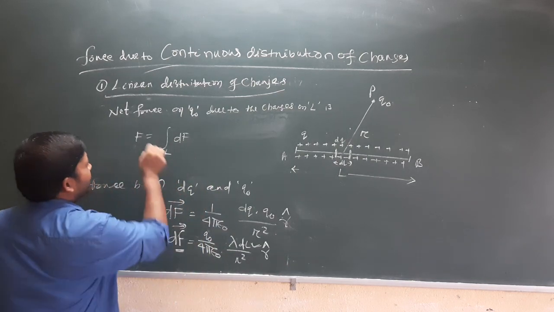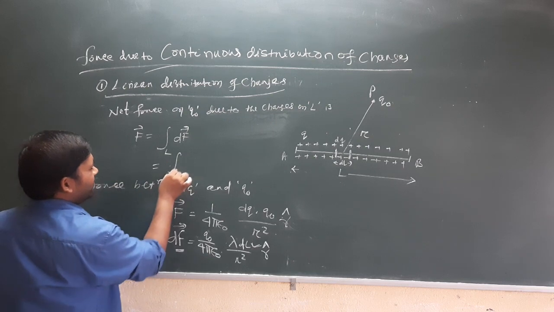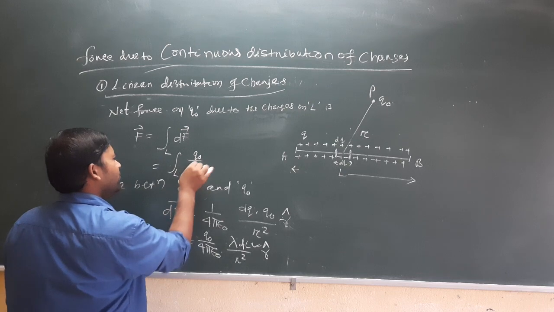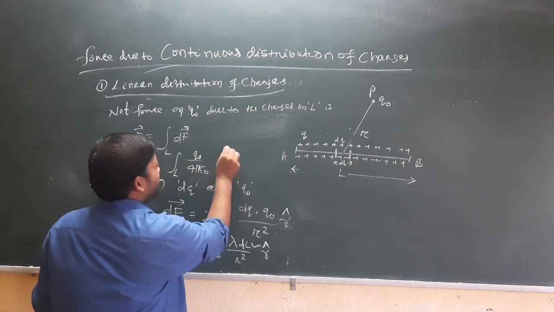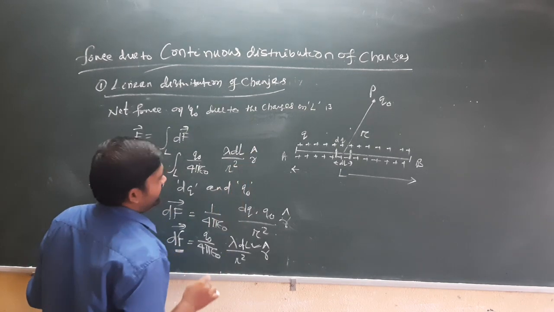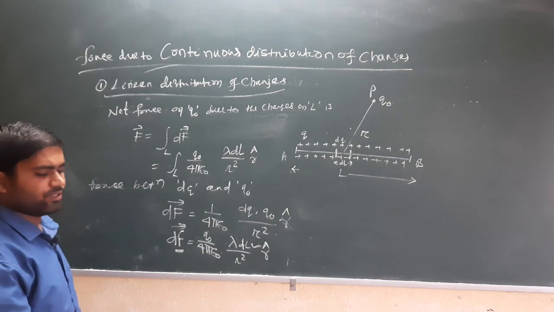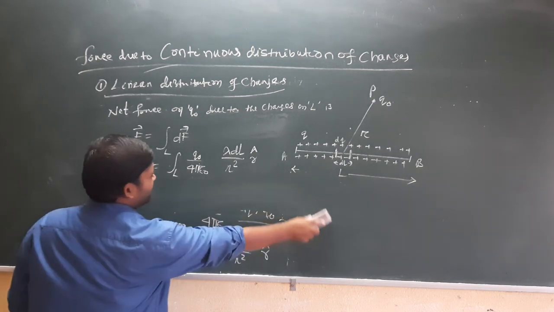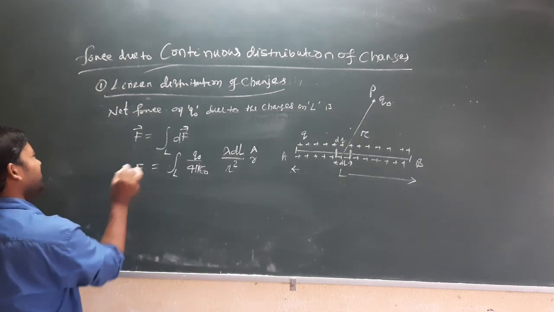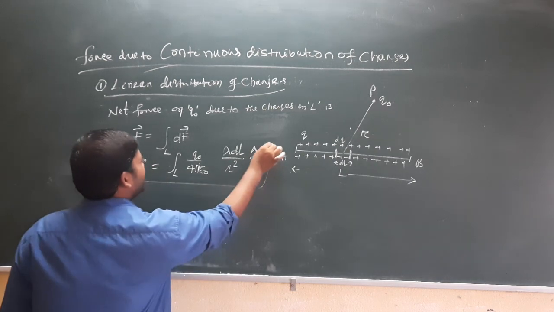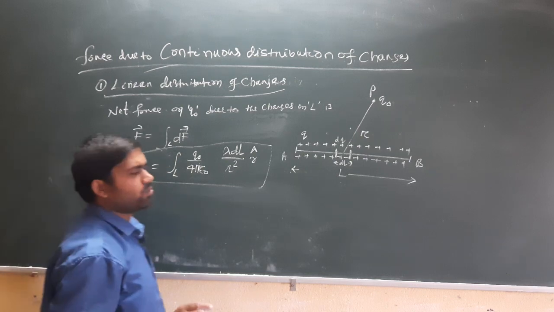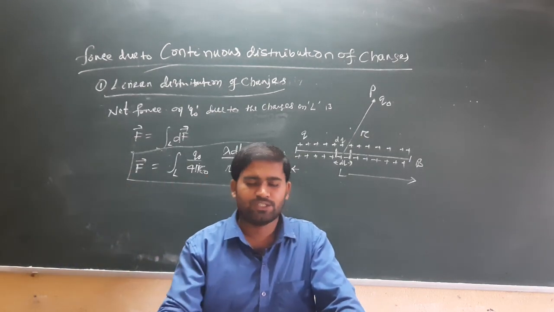So that will be integration over the total length of q naught by 4 pi epsilon naught, lambda dl by r square, r cap. So this will be the total force because of a linear charge distribution.